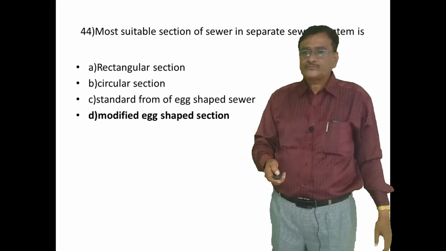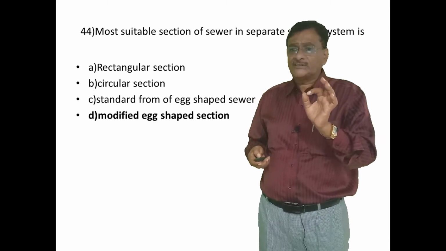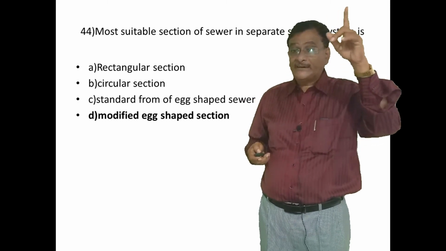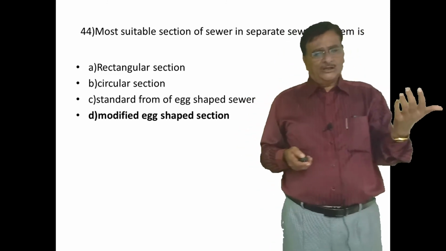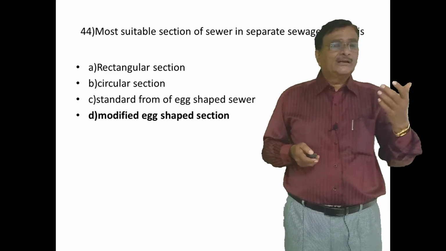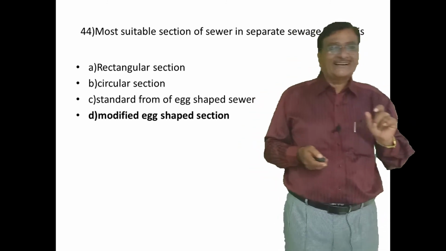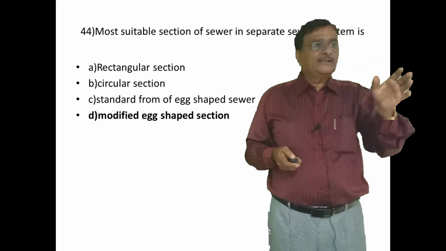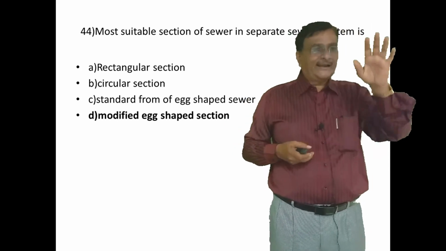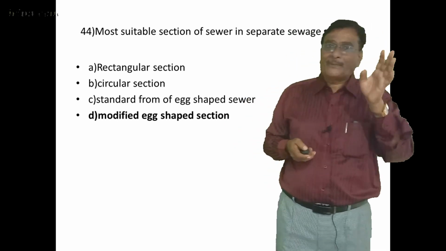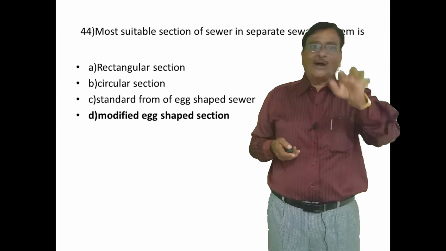Let's go to the next. Most suitable section of sewer in a separate system. First of all, you may ask me, sir is only talking about separate system, combined system, and partially separate system. I am going to define what exactly these are. These are all the conveyance or carrying of the sewage. Under that, the first one is known as the separate system, then the combined system, and the partially separate system. Correct or not?